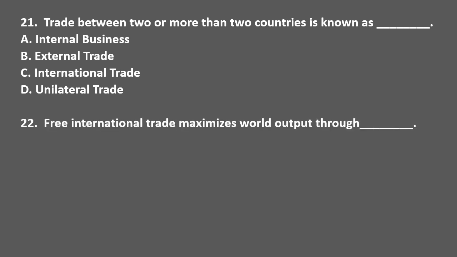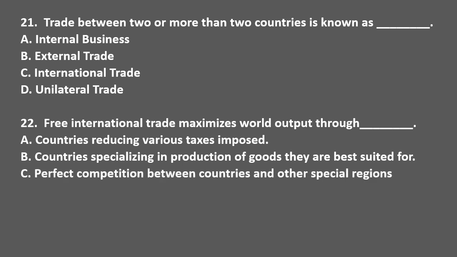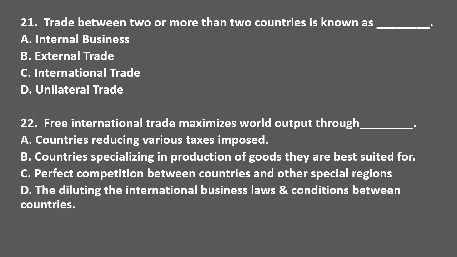Free international trade maximizes world output through? Options are countries reducing various taxes imposed, countries specializing in production of goods they are best suited for, perfect competition between countries and other special regions, and diluting the international business laws and conditions between countries. The correct answer is option B, countries specializing in production of goods they are best suited for. So the correct answer is option B.